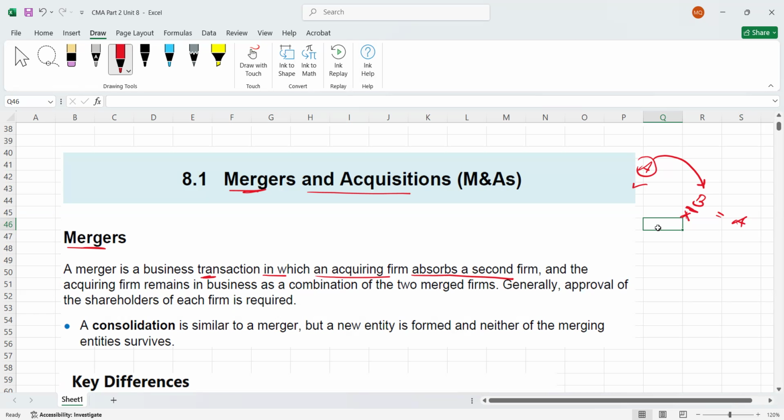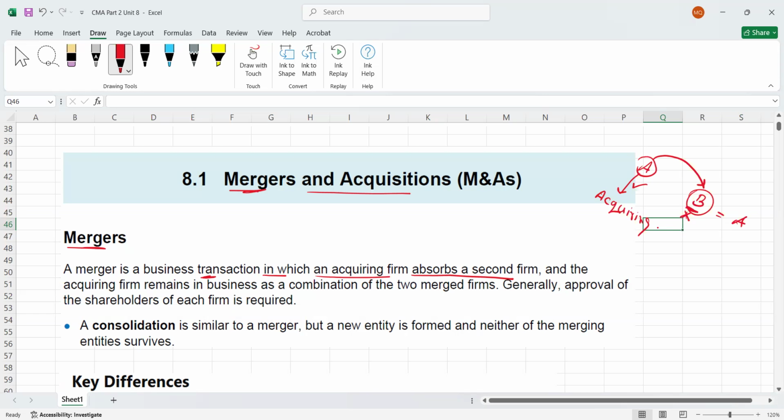Simply, the acquiring firm absorbs the second firm. Here the acquiring firm is company A, and company B is the firm which is going to be absorbed by A. This is the definition of a merger.